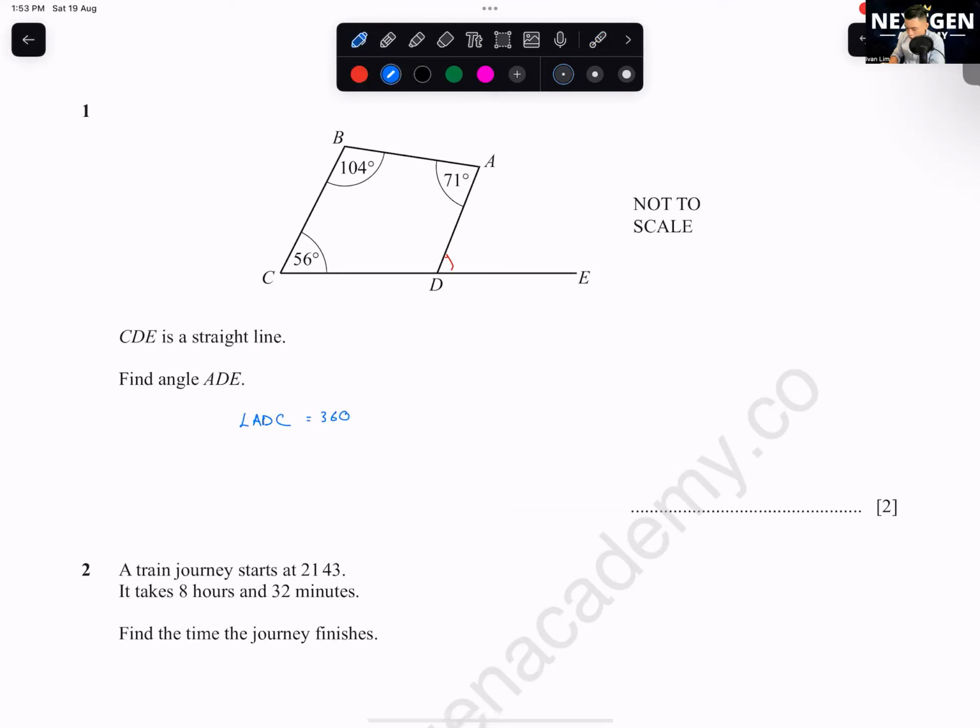So you just need to take 360 minus the 3 angles. So 360 minus 56 minus 104 minus 71, you'll get 129 degrees. So here it will be 129 degrees. Angle ADE is on a straight line, so you take 180 minus 129. You get 51 degrees.